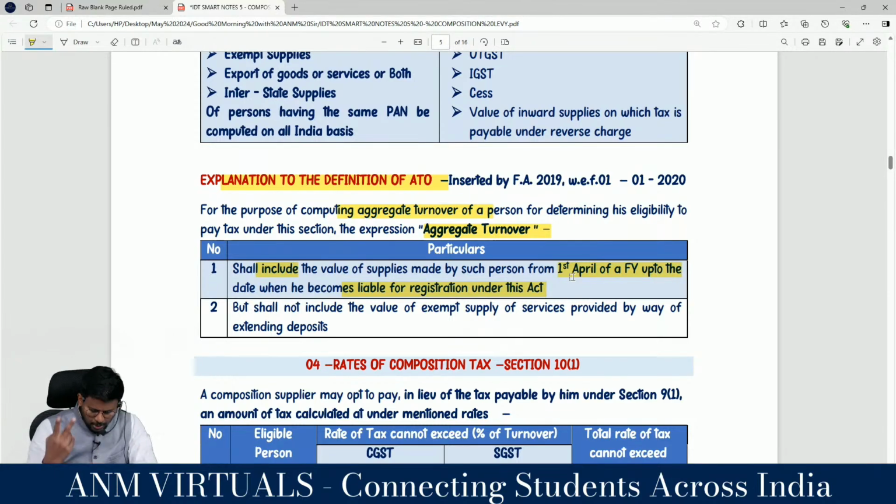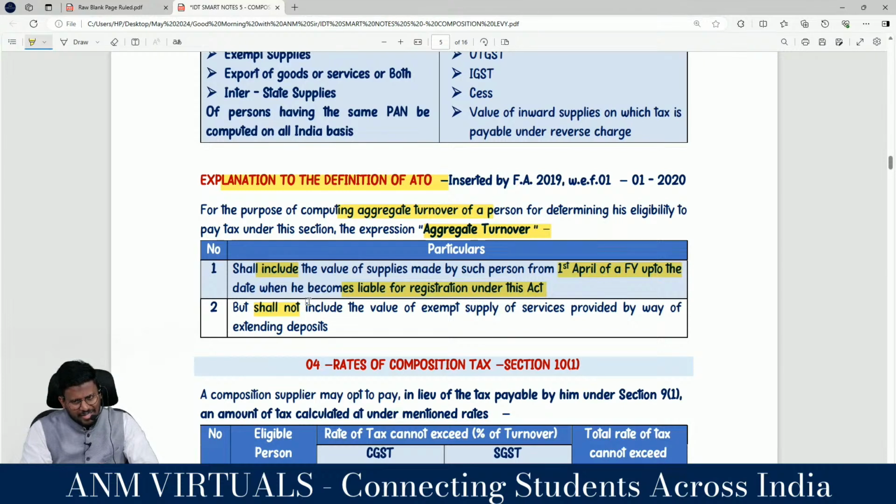This turnover should be included in the aggregate turnover. Number 2, but shall not include the value of exempt supply of service provided by extending deposit, loan or advance for which the consideration has been received by way of interest or discount. That means one thing should be included, my dear lovable students, and one thing should be excluded. The thing to be included is the turnover from the first day of the financial year till the date on which he becomes liable for registration.